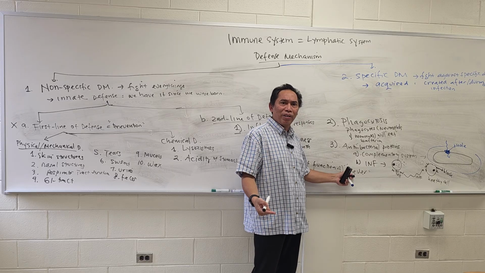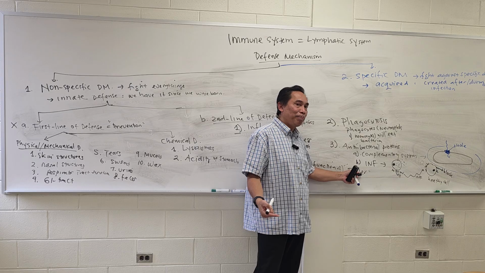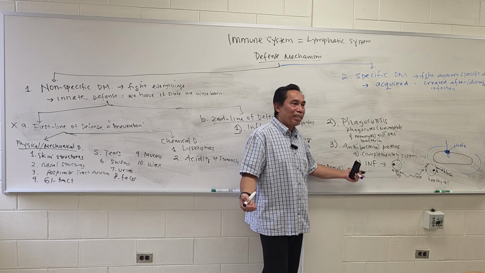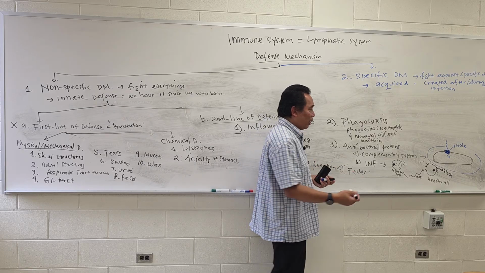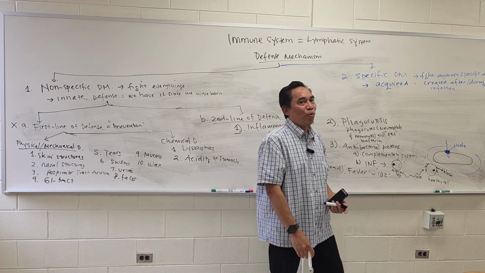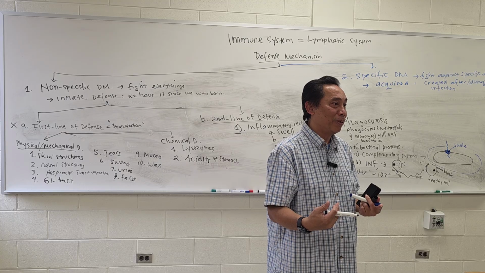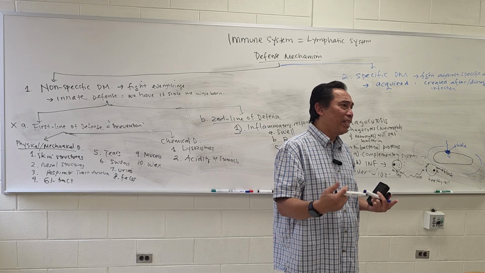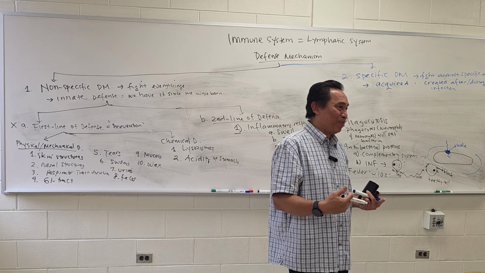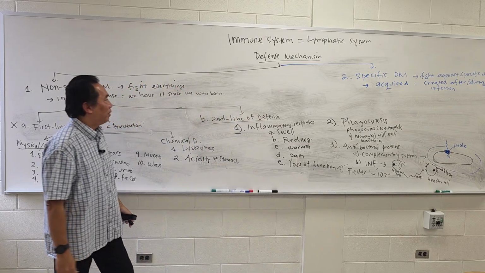Fever is actually part of our defense mechanism. When our body temperature increases, it might be able to kill some types of bacteria. But it has to be maintained also. If it increases more than 101, 102, 104, we need to take drugs that reduce the fever. We cannot let it go. But if it is still 99, it should be still good. That's part of our defense mechanism. Okay, can you follow this one? So that's the second line of defense.